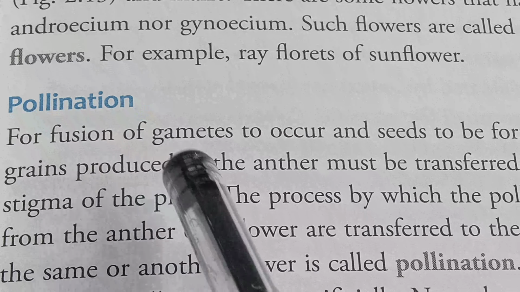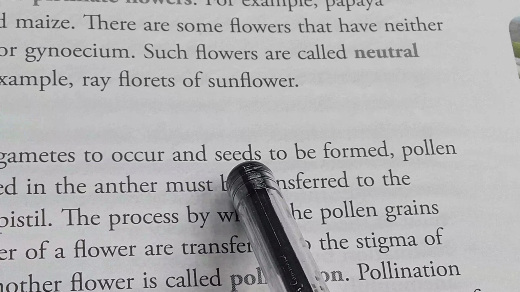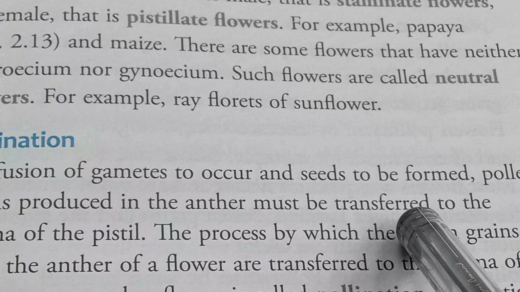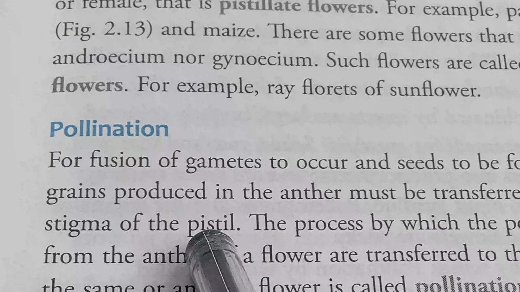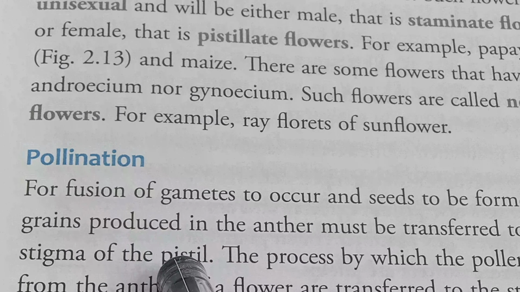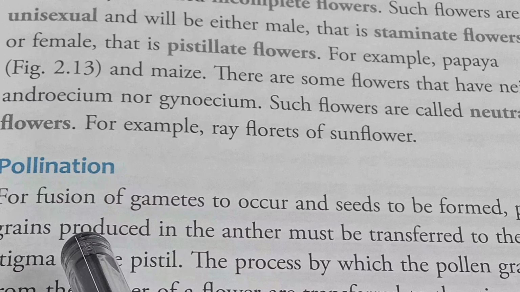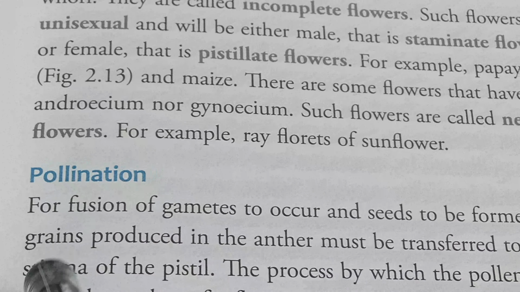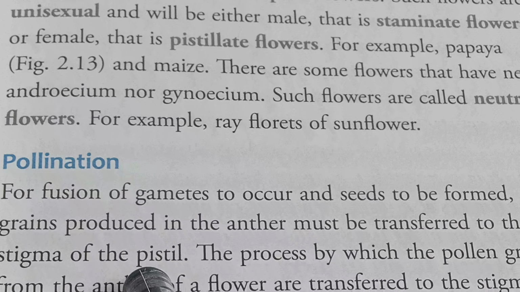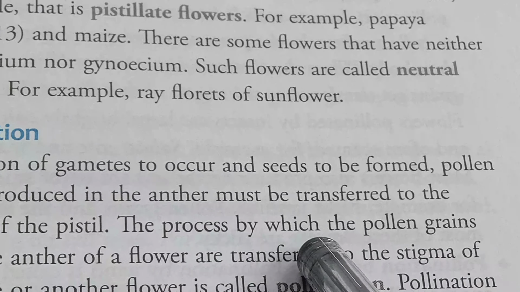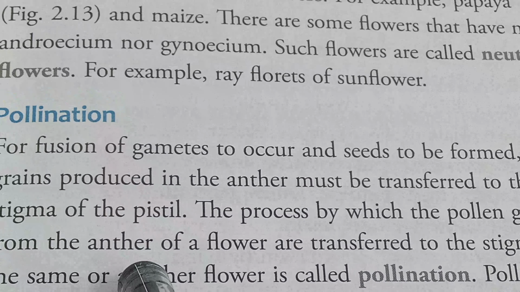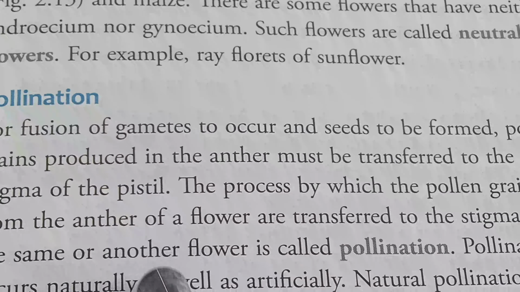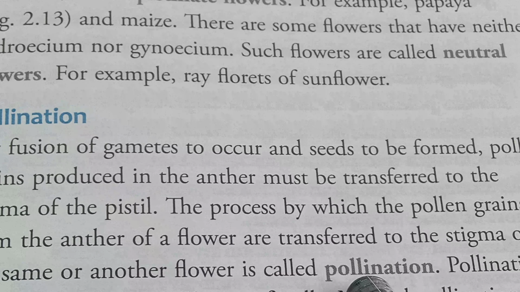For fusion of gametes to occur and seed to be formed, pollen grains produced in the anther must be transferred to the stigma of the pistil. So normally all of you know pollen grains that are produced in the anther must be transferred to the stigma of the pistil. The process by which the pollen grains from the anther of a flower are transferred to the stigma of the same or another flower is called pollination.